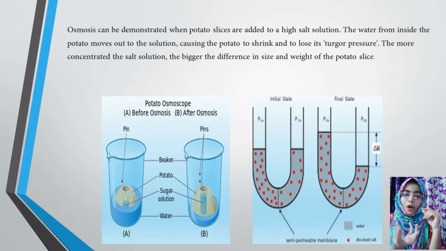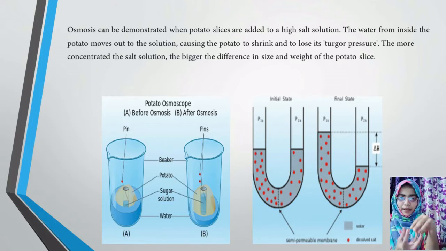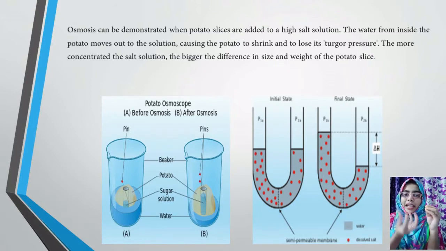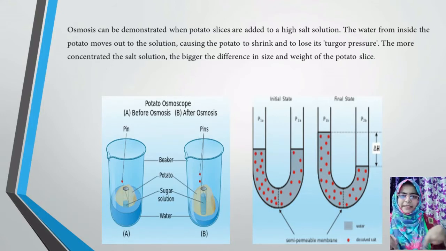In the cup-like potato, you will add some hypertonic or sugar solution. Then you will take a bowl or a petri plate, a long plate-like structure, in which you will add some pure or distilled water.